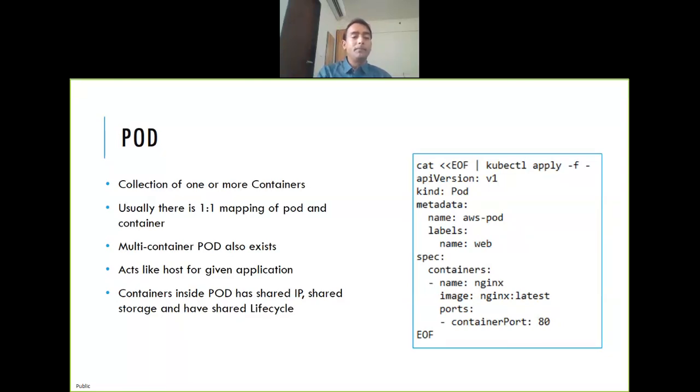And what is a pod? A pod acts like a host for a given application. So a pod will have its own IP, and it will have its own storage, like a virtual machine, right? If you're running inside a virtual machine, it looks like you're running on your own host. It will have everything independent, its own set of ports also. And the process that you run inside a pod is separated from the process that runs on the host itself, where you are installing Kubernetes. Of course, you can see that process, but the process ID will be different. So a pod is like a complete host.